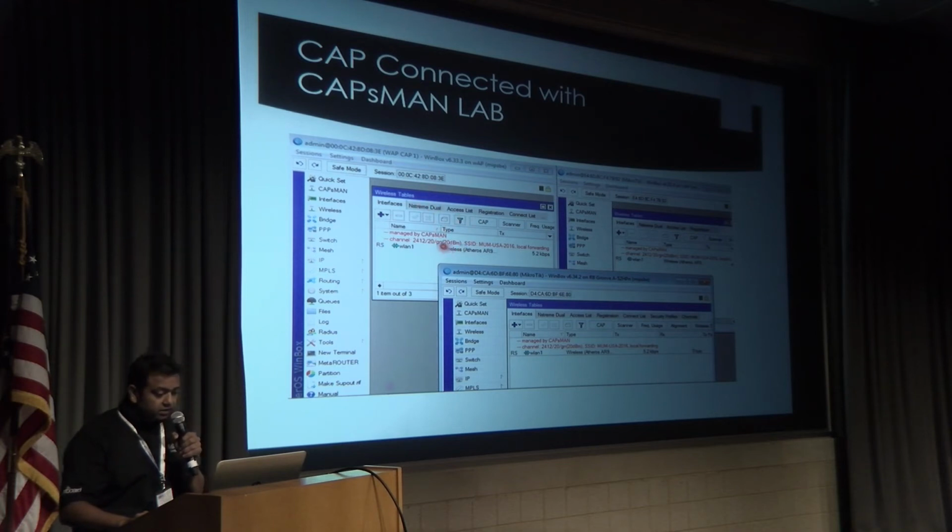You can see all three are showing the same broadcast SSID, while they are different hardware. I used a Groove, a wAP, and a Metal.